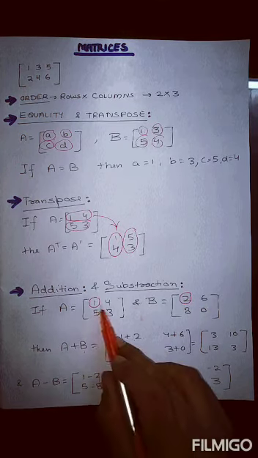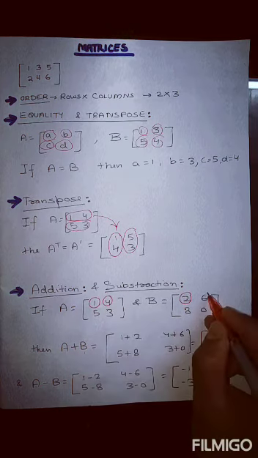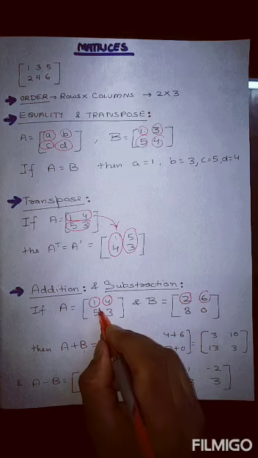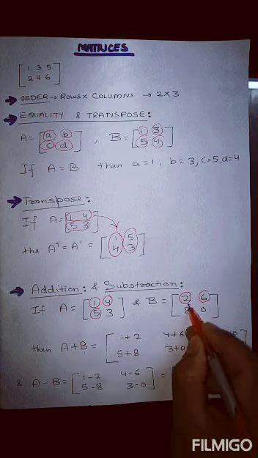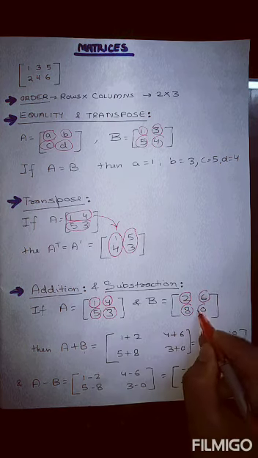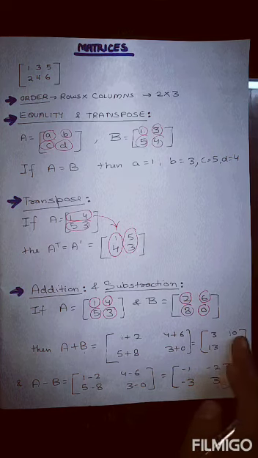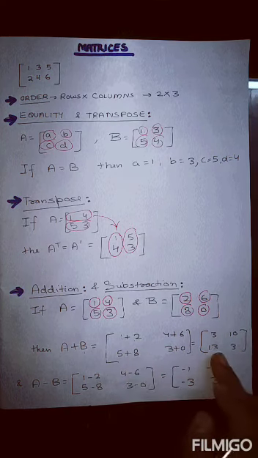So if we are adding A plus B, that means 1 plus 2. The second element should be added to the second, that is 4 plus 6. The third should be added to the third element, that is 5 plus 8. And the fourth element should be added to the fourth, 3 plus 0. So 1 plus 2 is 3, 4 plus 6 is 10, 5 plus 8 is 13, 3 plus 0 is 3.